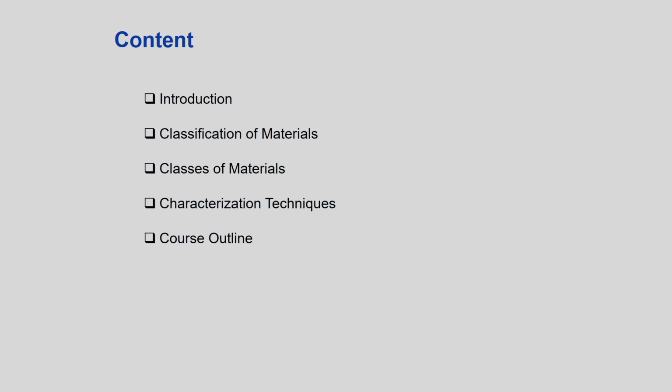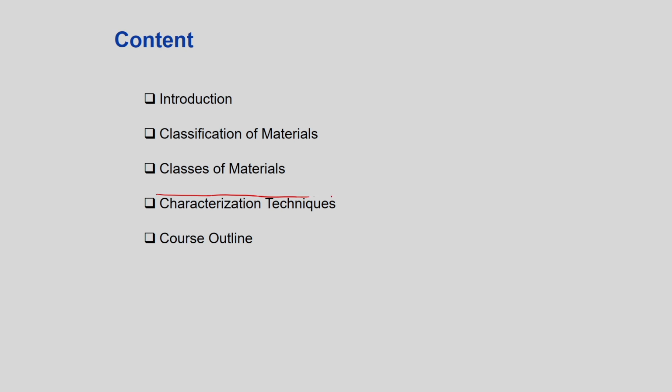So, what is the content of this particular lecture? I will introduce the characterization techniques, then we shall discuss the various classification of materials, how the materials are classified. There are different types of material. As a chemical engineer, we are working on materials which are interdisciplinary in nature, let us say ceramics, then biomaterial, then composites, then alloys, super alloys, and we will see the classification of the materials and the classes of materials.